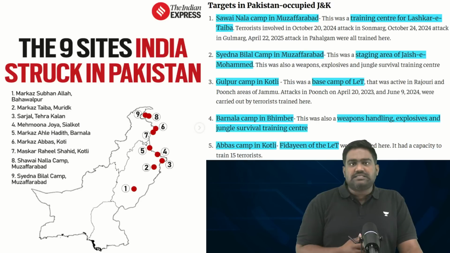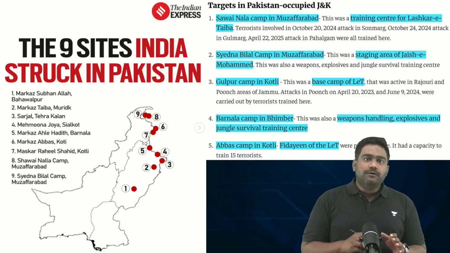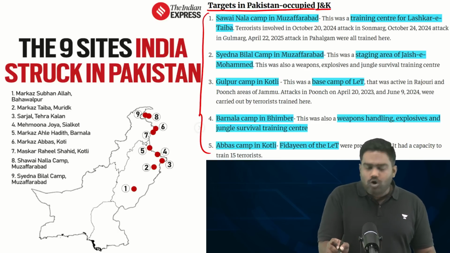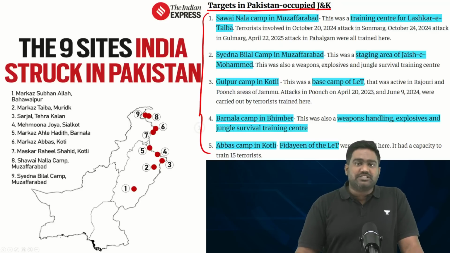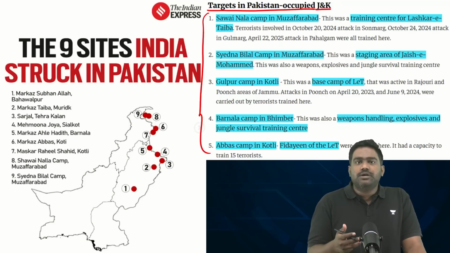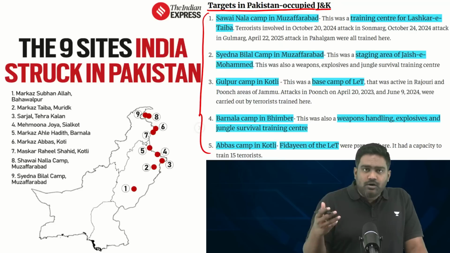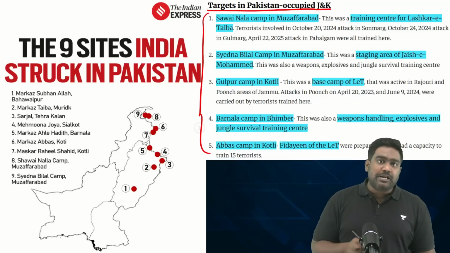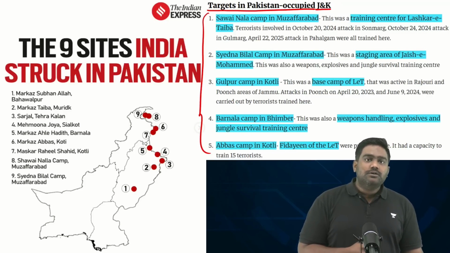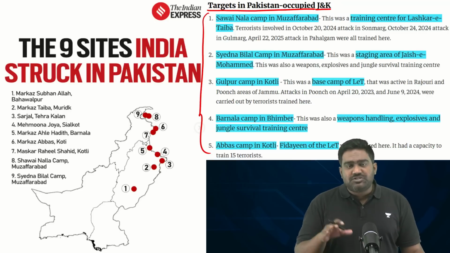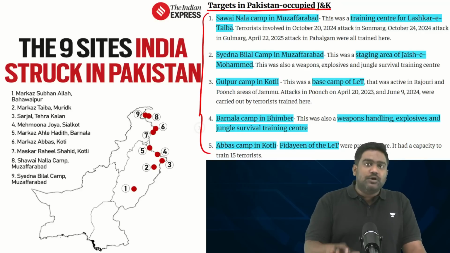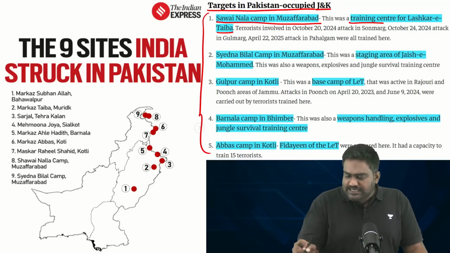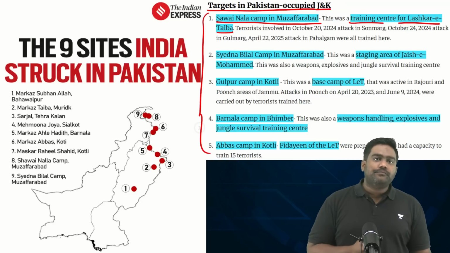And it's not just in Pakistan that India has carried out these strikes. Five of the camps that were hit are located in PoK, in Pakistan occupied Jammu and Kashmir. This is where Pakistan has set up staging areas where terrorists are trained, they're provided logistical support, and further pushed across the line of control to be infiltrated into India to carry out terror attacks against India. So some of these specific terror camps, staging areas, and launch pads have been hit in PoK, especially near Muzaffarabad. A terror camp, which was a training center for the Lashkar, has been targeted.